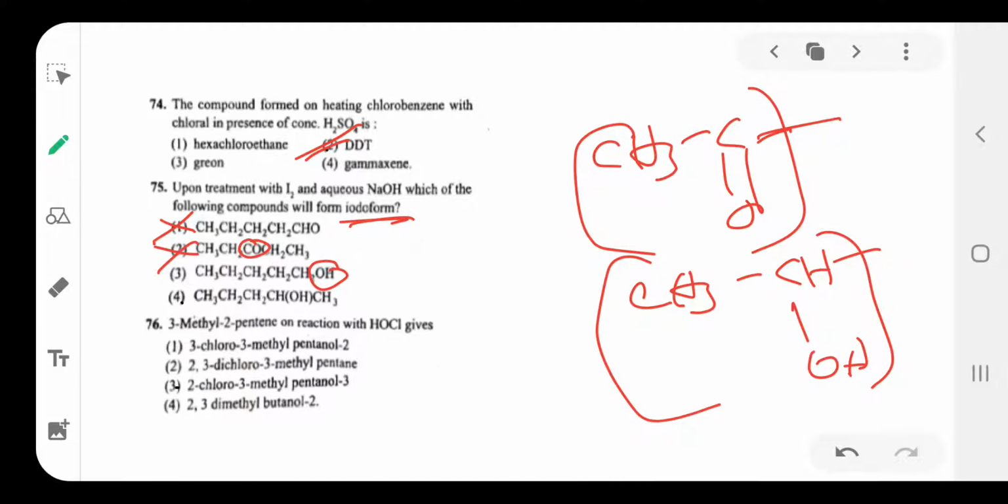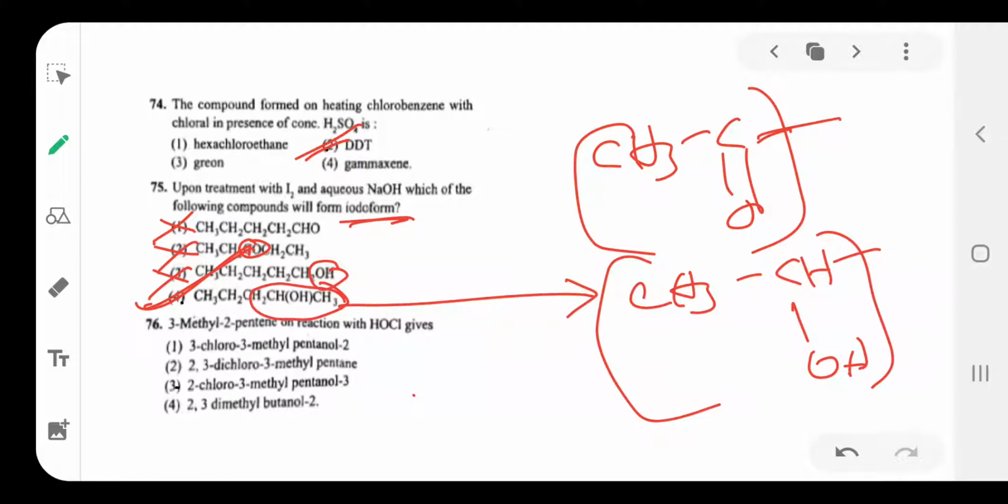This is pentanol, numbered 1, 2, 3, 4, 5. It also does not give the test. But here CH3CHOH, this type of secondary alcohol group, is present. That's why it gives the iodoform test. Then next is 76.